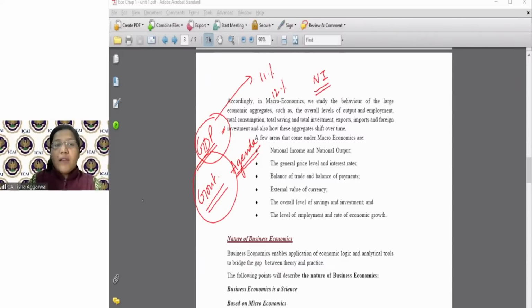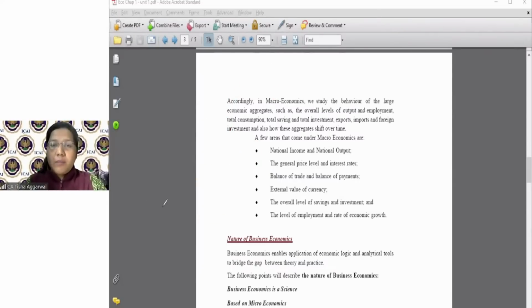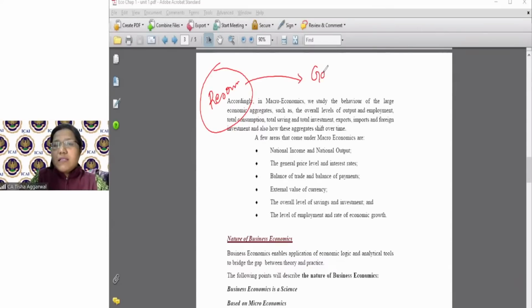Whenever I talk about macroeconomics, I understand how my nation is going to put all its resources to use, how it is going to produce goods and services, and when it produces them, how the income is going to be generated. This is what is done in macroeconomics. So macroeconomics is about the economic aggregate.